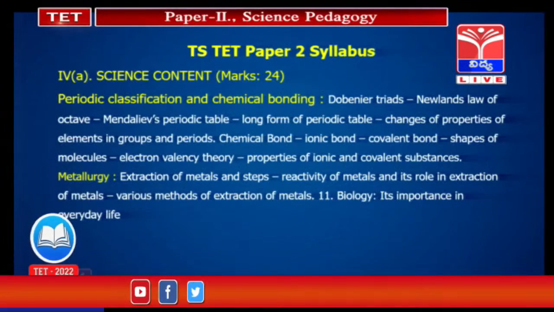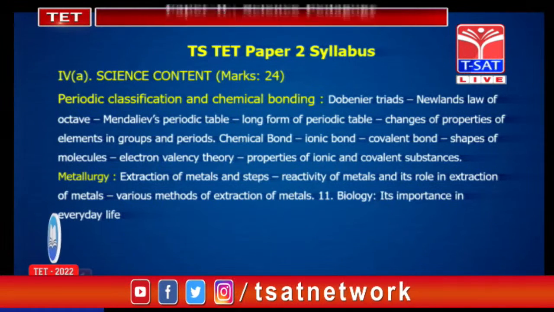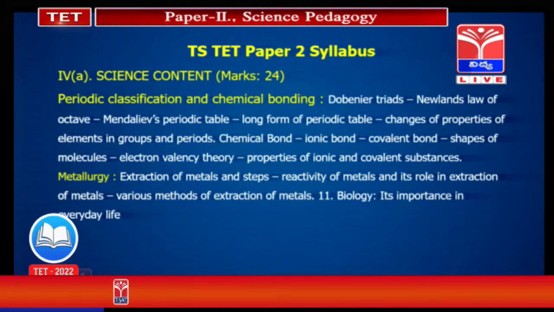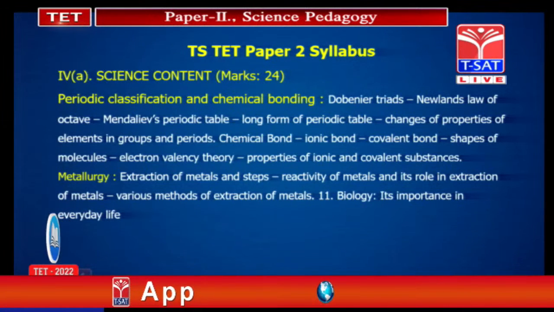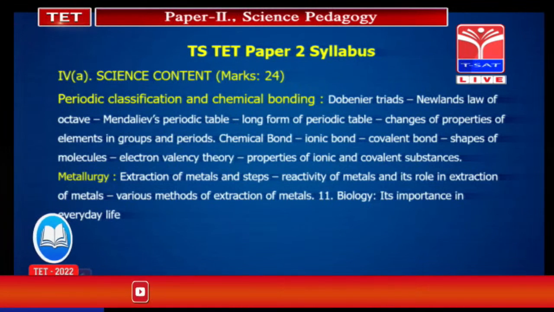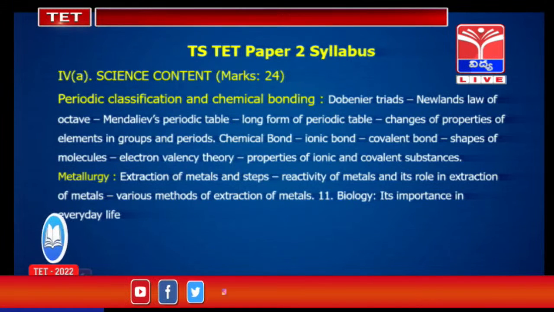Next point, metallurgy. In metallurgy, there are different simple questions like what is the ore of aluminium, or galena is an ore of which element, questions like that. Next, extraction techniques. We have 3 steps in extraction, so we should expect a question from that.